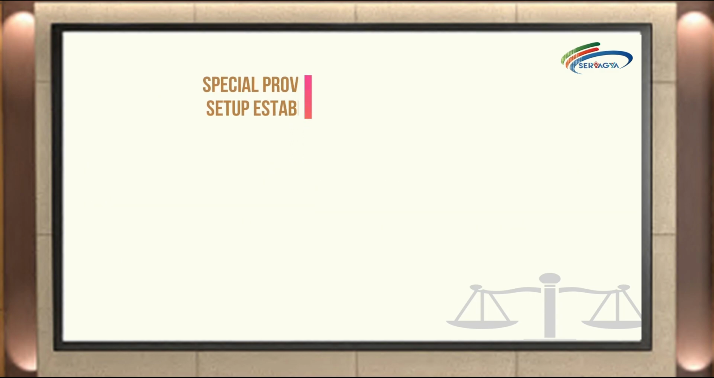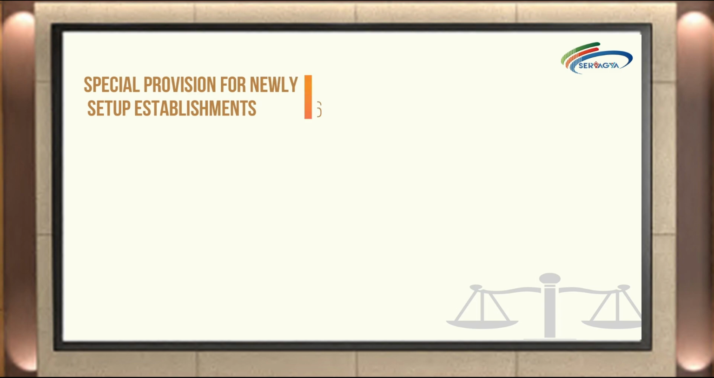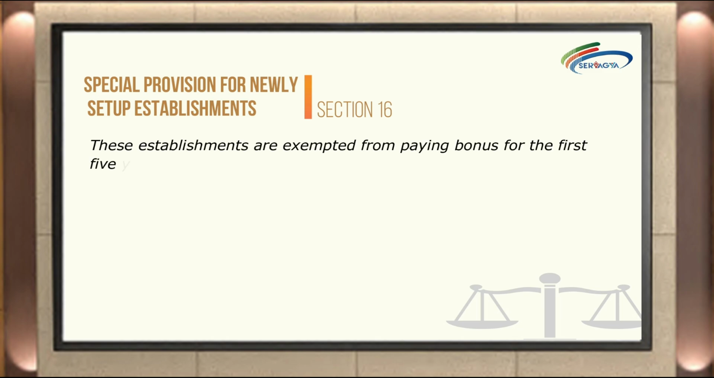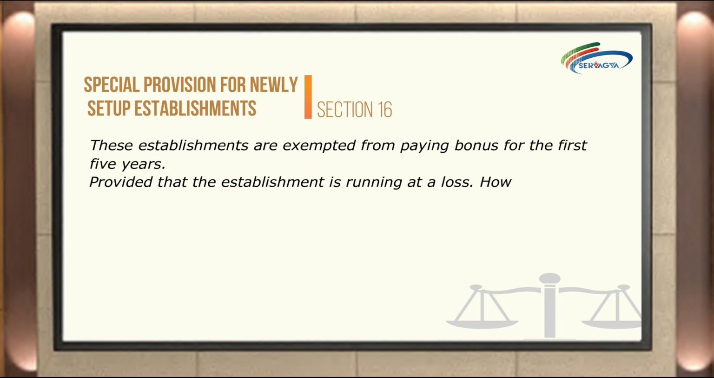Special provision for newly set up establishments, Section 16. Section 16 of the Bonus Act provides a special provision for newly established establishments. These establishments are exempted from paying bonus for the first 5 years during which the employer conducts economic activities in the company, provided that the establishment is running at a loss.